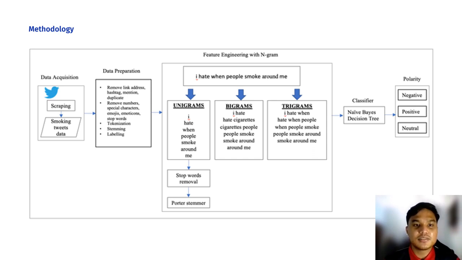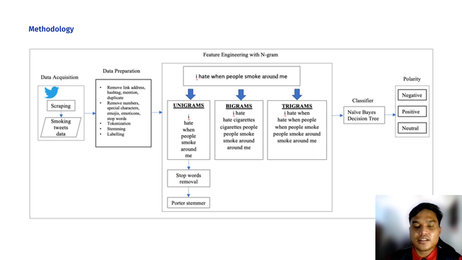The purpose of the search term is to increase the relevancy of the data that has been collected. This will make it easier to process and categorize the tweets according to their priority. It also will make it easier for the process of analyzing the tweets later. So for the data that we scrape, it involves either English or Malay tweets. However, this paper will only be focusing on the English datasets. During data acquisition phase, we will get the raw data which later will be pre-processed during the data preparation phase as per in the diagram in order to get a clean data set.